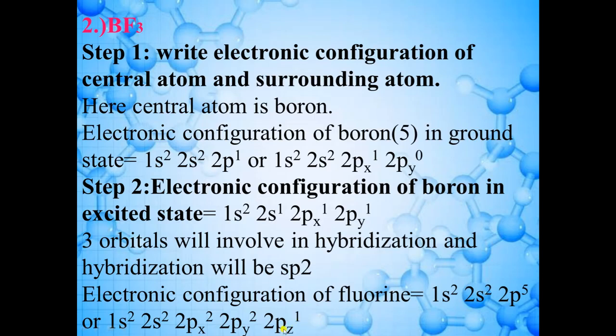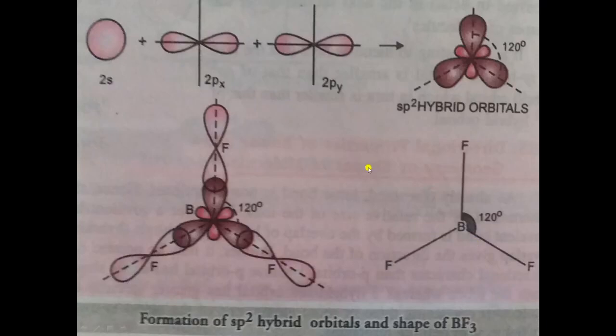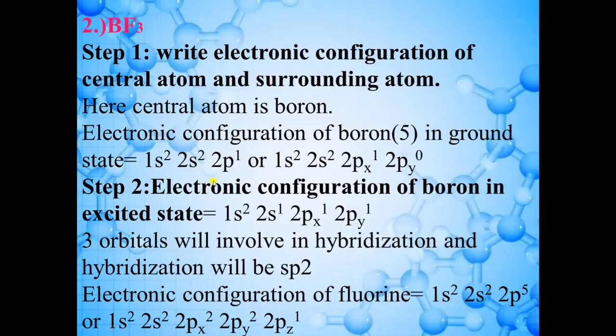Because if it gets one electron, then it will become 2, and in total there will be 6 electrons in the 2p orbital. So here the shape of the p orbital is dumbbell shape. This is the shape, so this shape is for the fluorine atom, right? And one electron is present. This is one electron, and one electron is present in 2s, 2px, 2py.